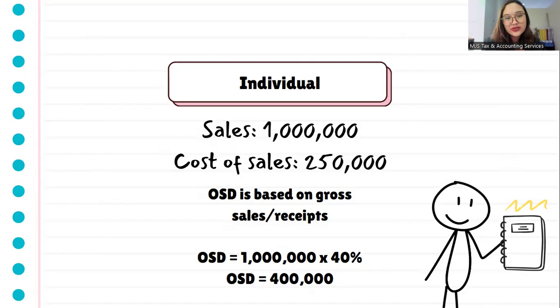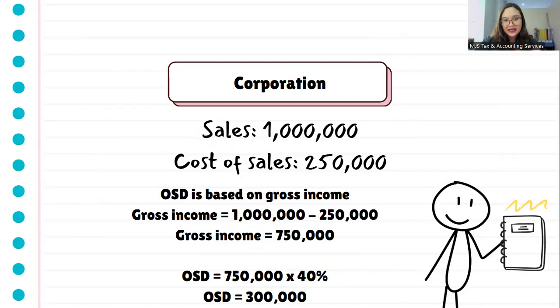Now let's differentiate this one if yung taxpayer is a corporation. Again, if you can recall, if the taxpayer is a corporation, the OSD shall be based on gross income. Hindi siya gross sales, hindi din gross receipts. Okay, so looking at the same figures, let's say sales is 1 million, then cost of sales is 250,000. This time, the taxpayer is a corporation. And so OSD shall be based on gross income. Again, as explained earlier, gross income is your sales minus cost of sales or cost of goods sold. Pareha lang yung COS and COGS.